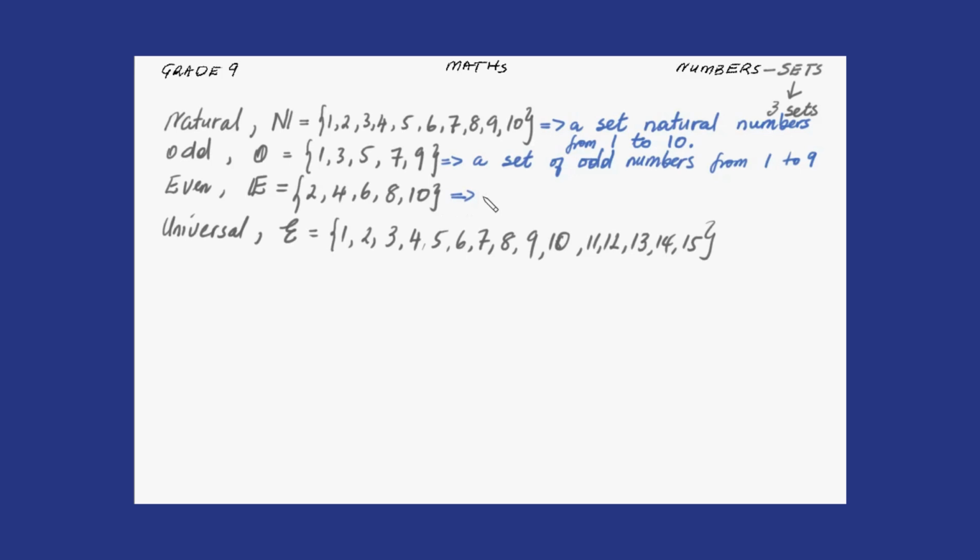This one, it's a set of even numbers from 2 to 10. Okay. This is a universal set, which is a set of, we could say, counting numbers or natural numbers from 1 to 15. It doesn't matter.